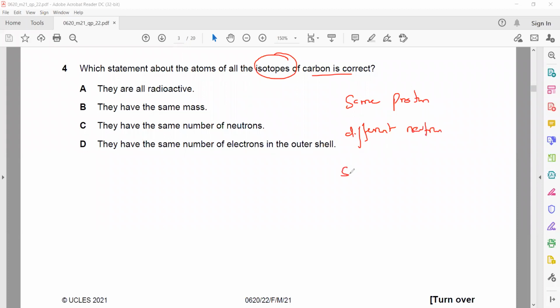Which diagram represents the macromolecular structure of silicon(IV) oxide? So what is A? A is representing diamond. B is representing graphite. C is representing the ionic compound, an ionic lattice. And D is actually representing silicon(IV) oxide.